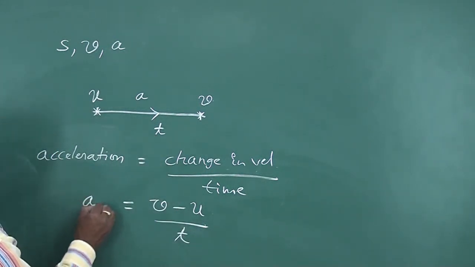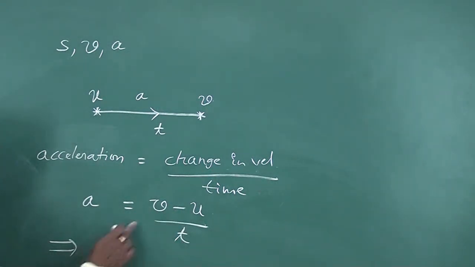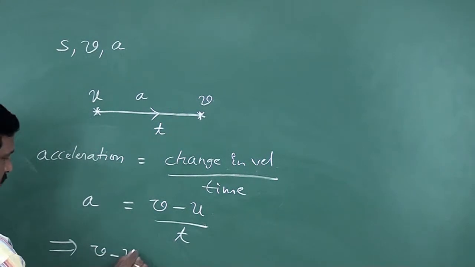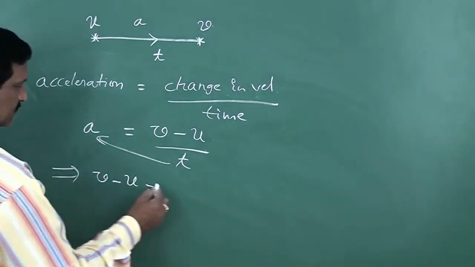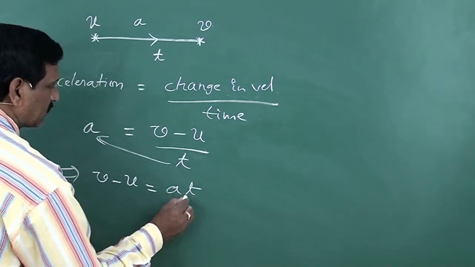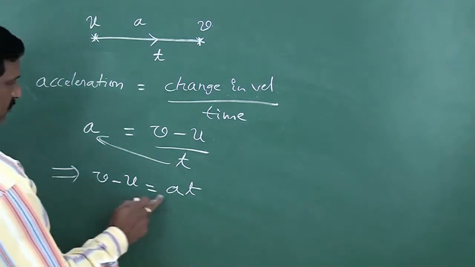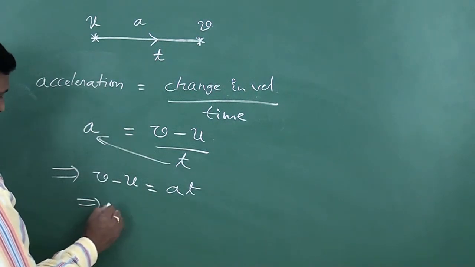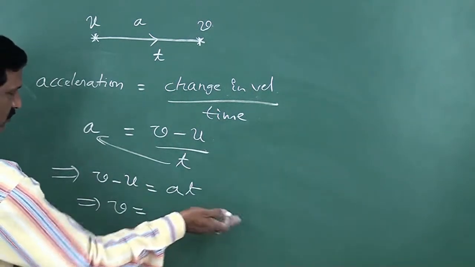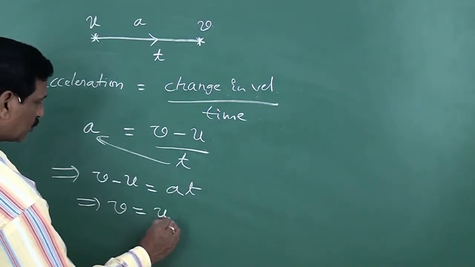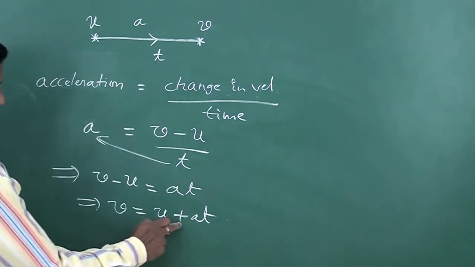So acceleration a is equal to (v minus u) by t, which implies v minus u is equal to at. Then v is equal to u plus at. So v is equal to u plus at.